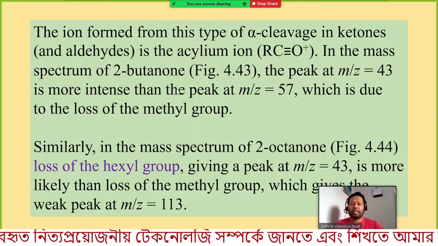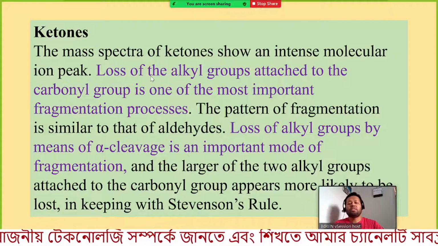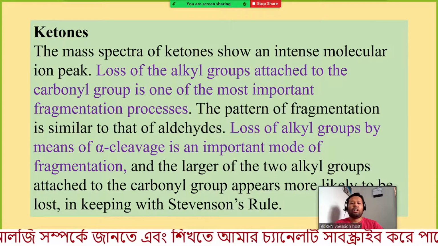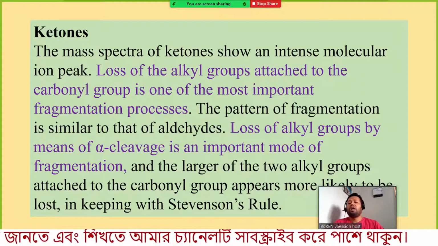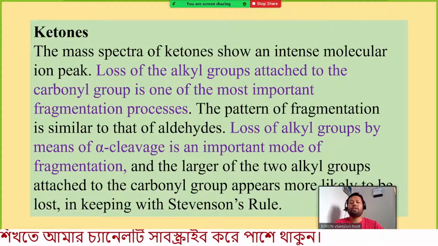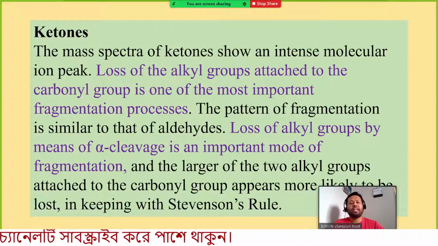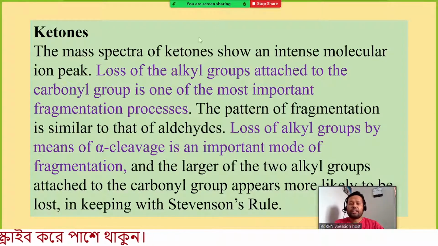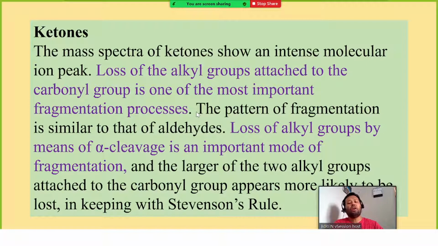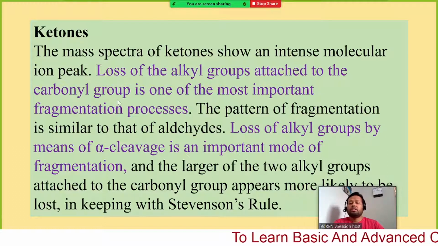That means for any ketone, there will be two different parts: methyl ketone, ethyl ketone, dimethyl, ethyl, or any of these types of ketone. In the mass spectrum of a ketone, you will find the parent ion signal, and the fragmentation process can be initiated by removal of an alkyl group.